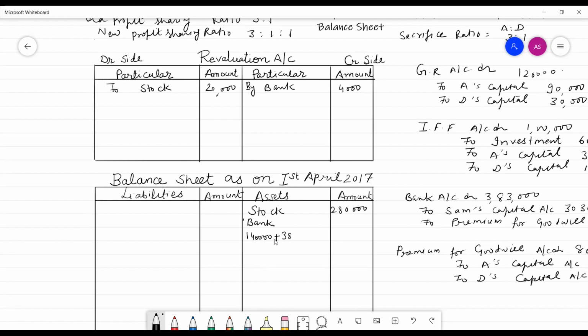This would be added in bank, and 4,000 is received by us as bad debt recovered. The amount of the bank is 5,27,000. Is it clear? The amount of bank is 5,27,000. Is it clear? Now come to the next entry.